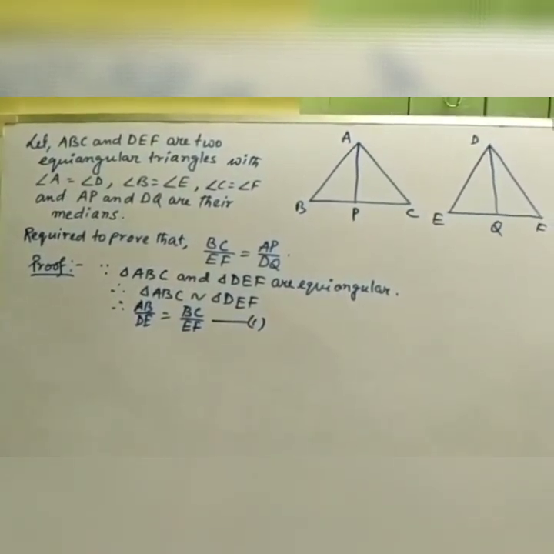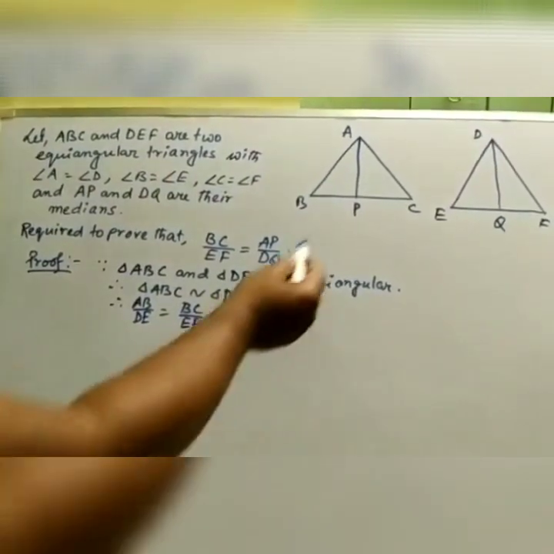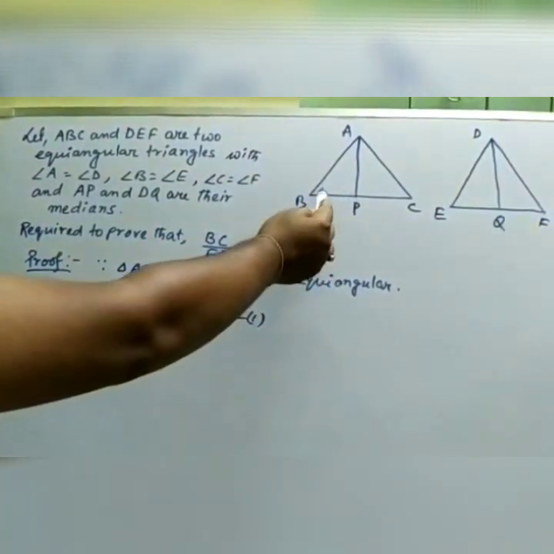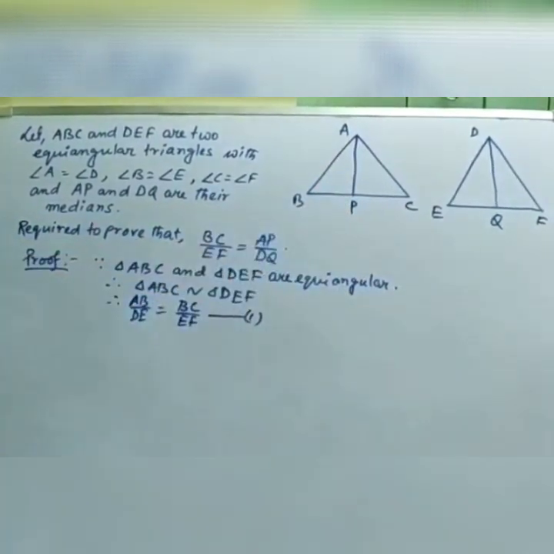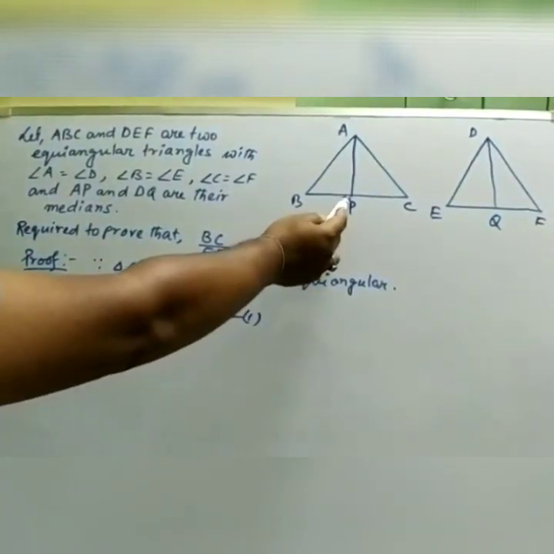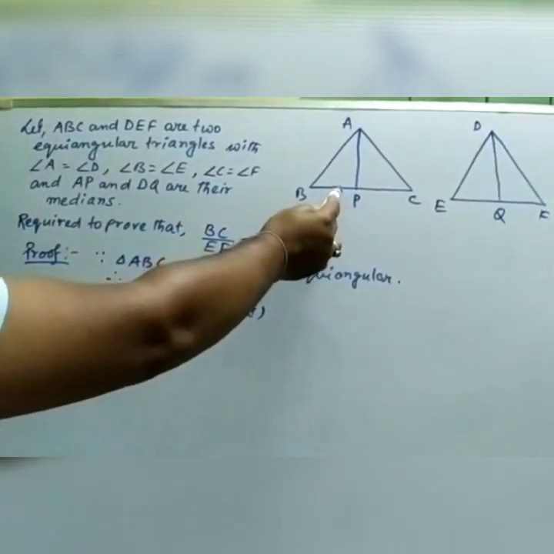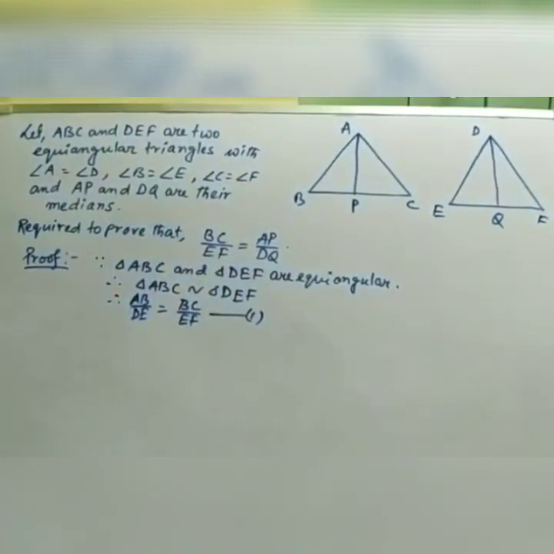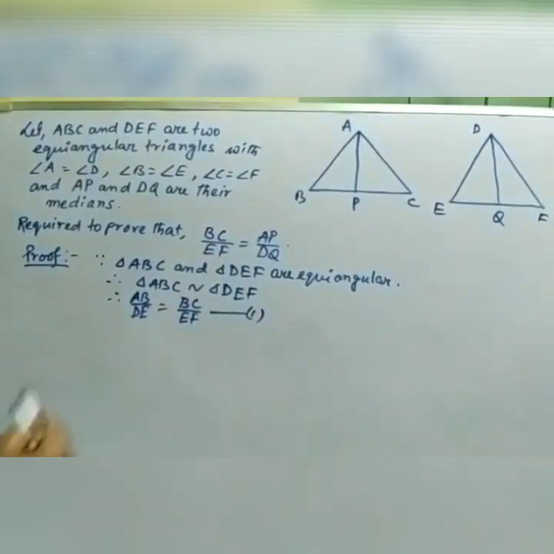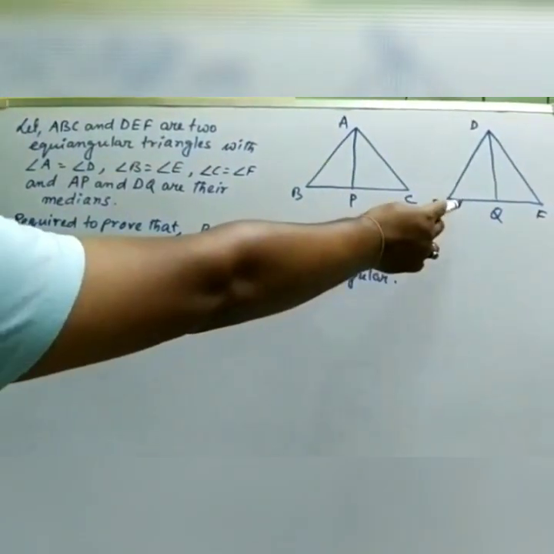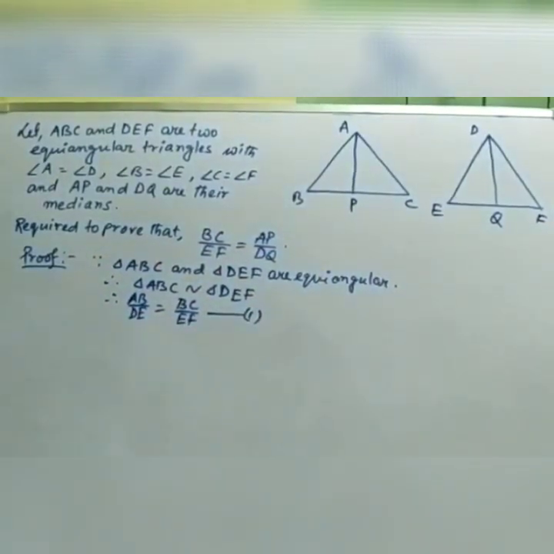Now you can see what BC is. BC will be BP plus PC, but AP is the median, so P is the midpoint. If P is the midpoint, then BP and PC are equal. So the whole BC is twice BP. Similarly, the whole EF is twice EQ because Q is the midpoint.